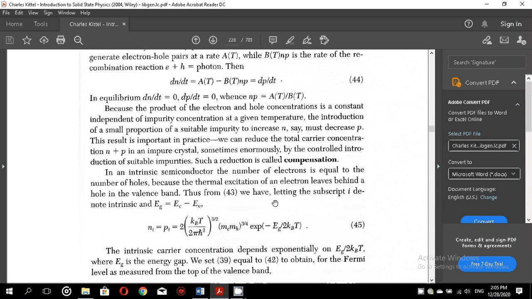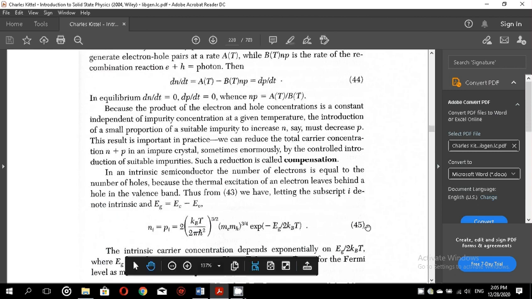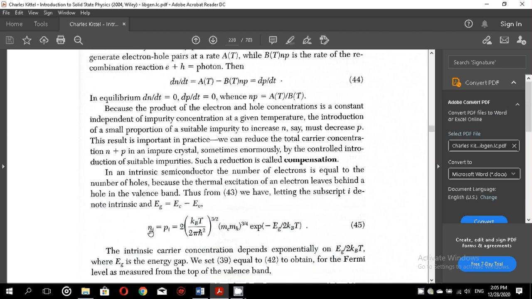Okay, so you go through these few pages, this paragraph over here, and let me discuss equation number 45. We know that the number of electrons in the conduction band must be equal to the number of holes in the valence band, because the holes are produced only when the electrons jump from the valence band into the conduction band. So however many electrons jump to the conduction band, they leave an equal number of holes.